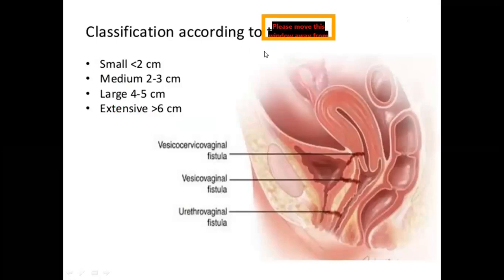Depending upon the size, fistulas are classified as small, medium, large and extensive. A small fistula means the diameter is less than 2 centimeters. A medium fistula is between 2 to 3 centimeters. Large means 4 to 5 centimeters. Extensive means more than 6 centimeters.